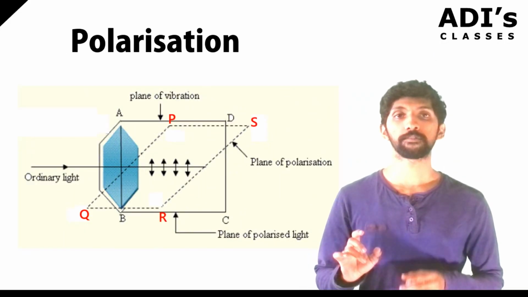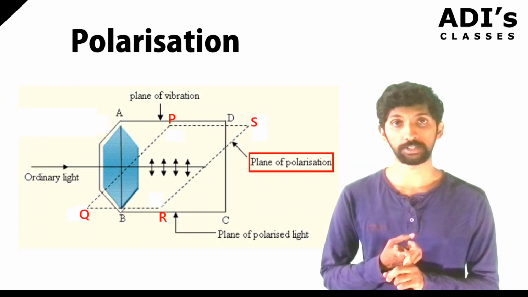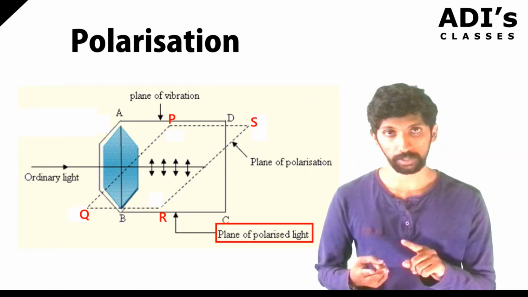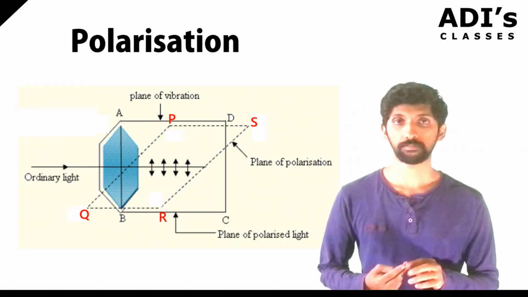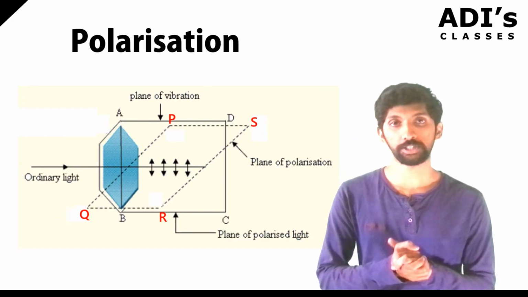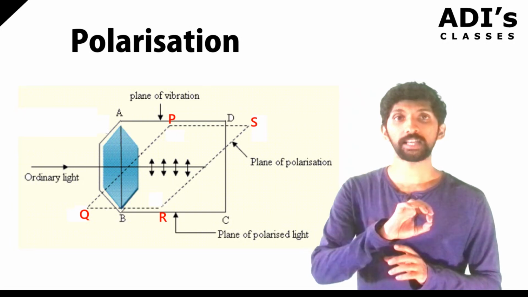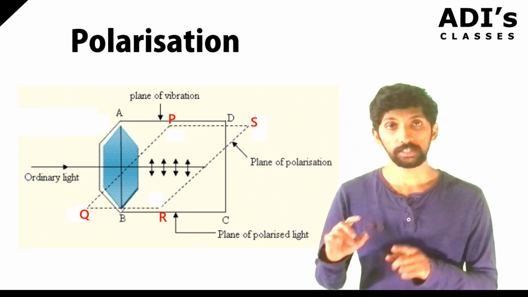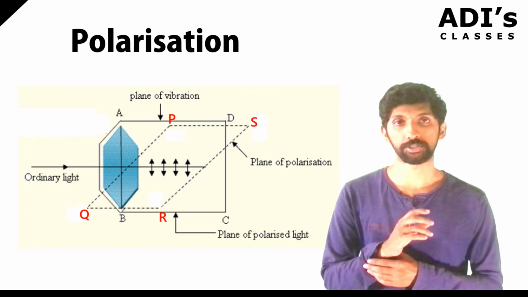Here we have three important terms. One is the plane of polarization, the second is the plane polarized light, and the third is the polarizing plane. First, the plane of polarization. If you look at this, in which plane is the polarized light coming? PQRS is the plane, so this is the plane of polarization.